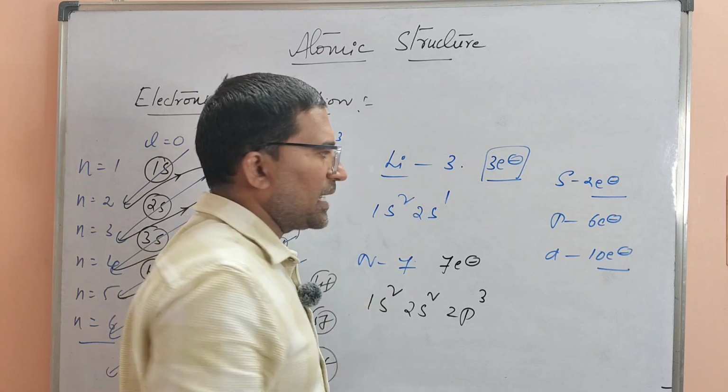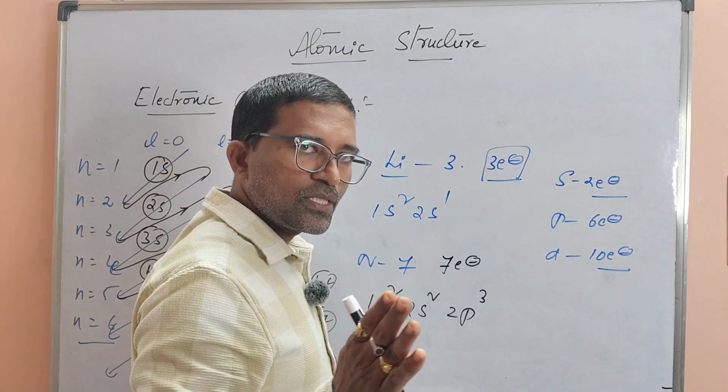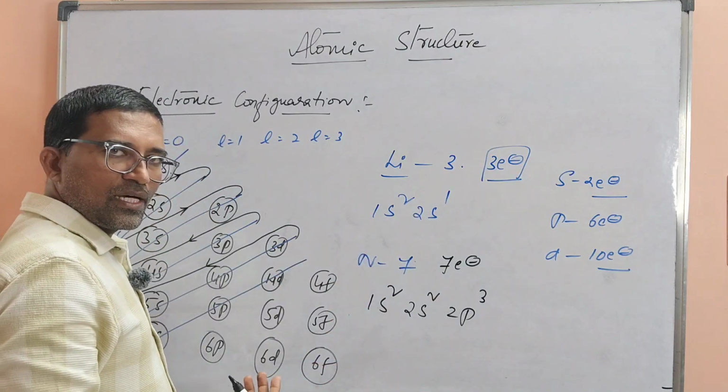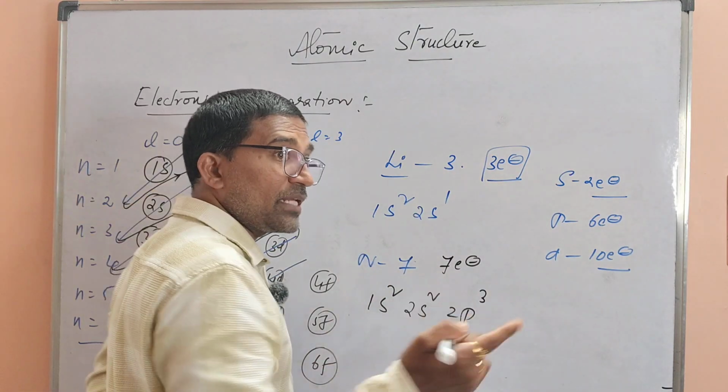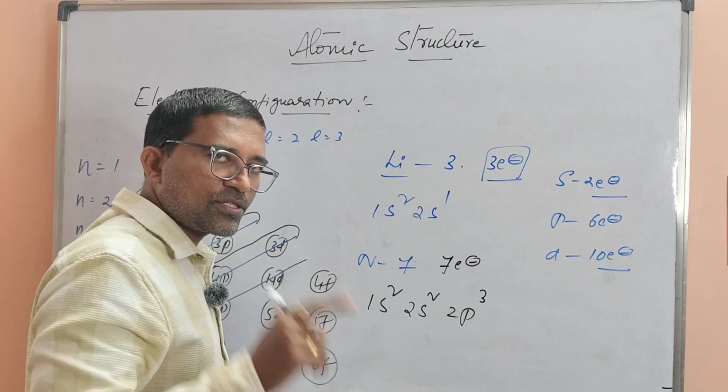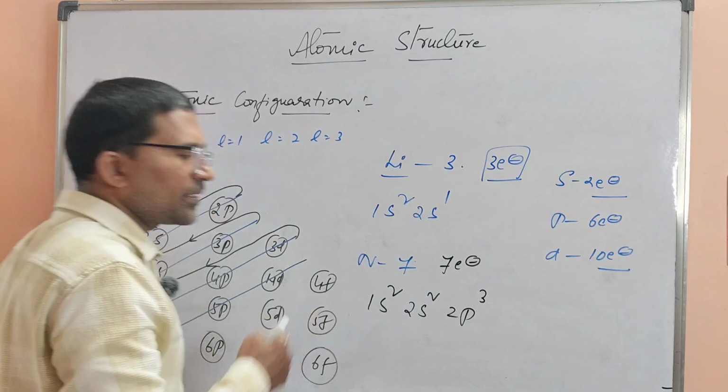It can accommodate a maximum of 6 electrons, not more than that. So we have only 3 left, and we are filling them directly into 2p3. Okay. So sir, you told some degenerate orbitals in regard to the p orbital. No, we don't have that discussion here. We'll have the discussion in Hund's rule. Okay, I hope you all understood this.